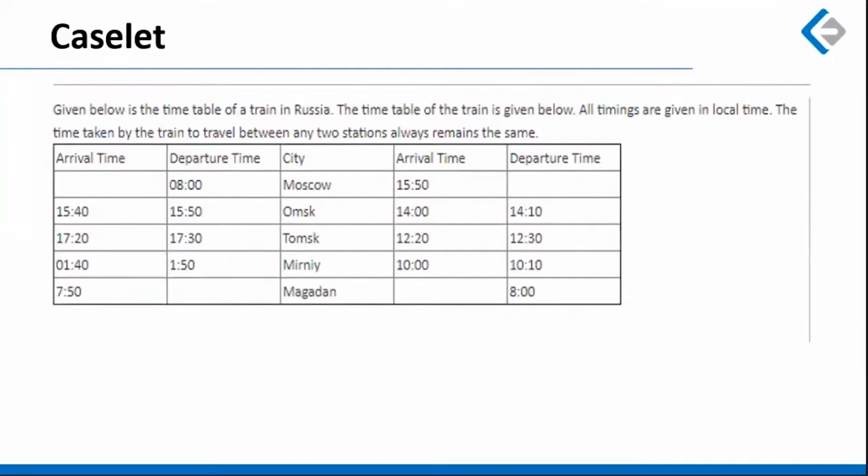Another question which was based on K-Slate. So there were departure time and arrival time given for different cities. Now, as soon as you check the arrival and departure time and the traveling time, you'll come to know that there is a difference of time zone involved in this question. Now, once you realize that, there are only 2 kinds of people here: one who understands how to solve questions based on time zone difference, and others who do not. So it's a very simple call here. Yes, this was the concept. The question was based on time zone difference.